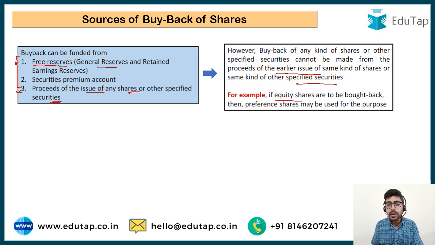But it is not possible to issue new equity shares and, out of the proceeds collected, redeem, repay, buy back the previously issued equity shares. So this cannot be permitted. You cannot change the shareholder, returning money to the previous shareholder and taking money from a new shareholder. This is not allowed. So this is something you have to remember. So the three sources are free reserves, securities premium account and the proceeds of the fresh issue of some other category of security.